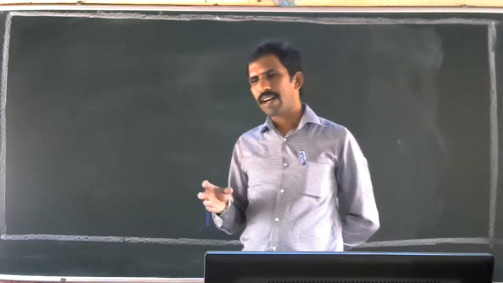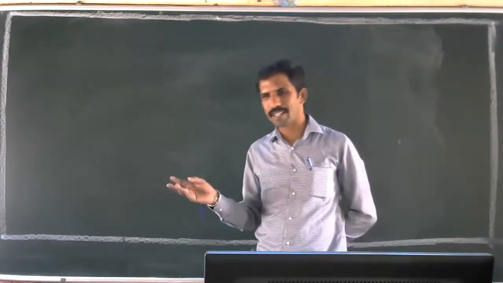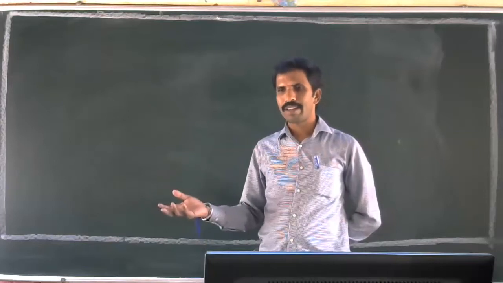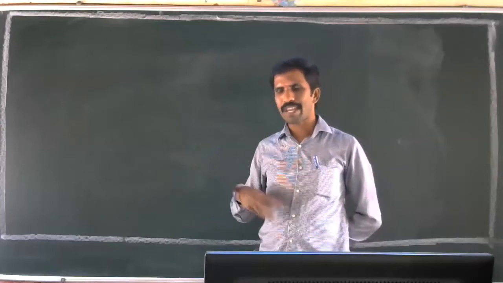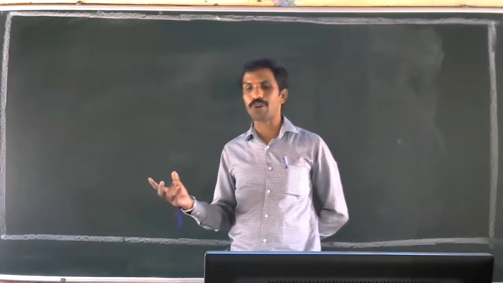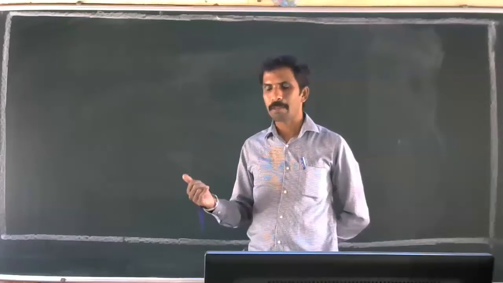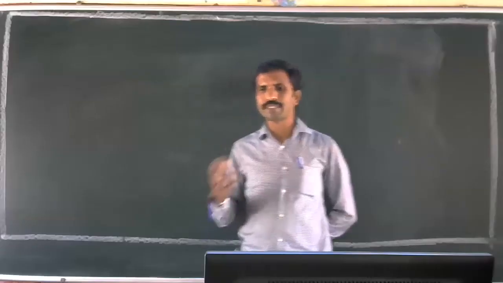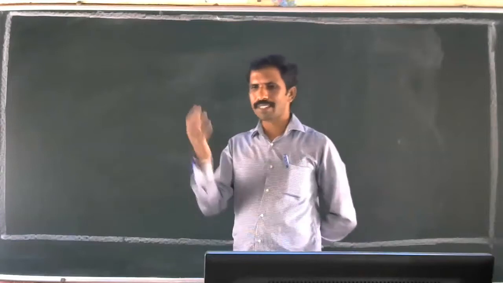Then if you take WBCs, they are called leukocytes, white blood corpuscles. What do they do? They produce antibodies which will help to kill the microorganisms that enter our body. There are different types of WBCs: neutrophils, eosinophils, monocytes, basophils, lymphocytes. There are many types of WBC which have different functions in the body. Whenever you go for a blood checkup, you can see in the report all these cells I mentioned will be present.